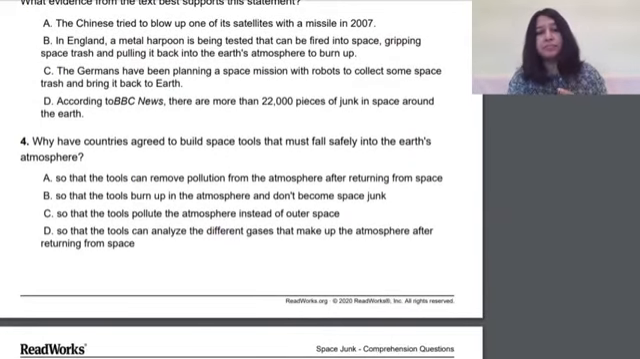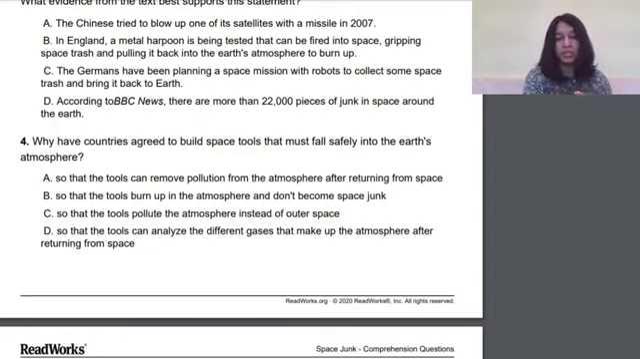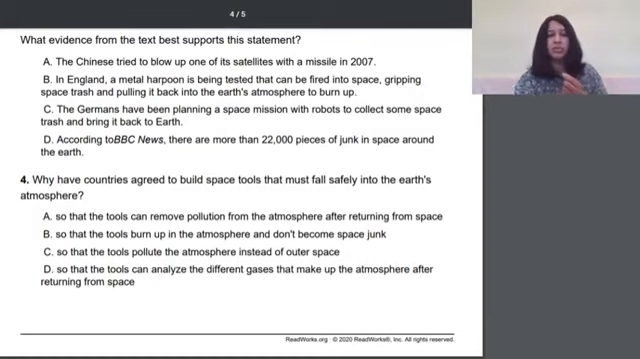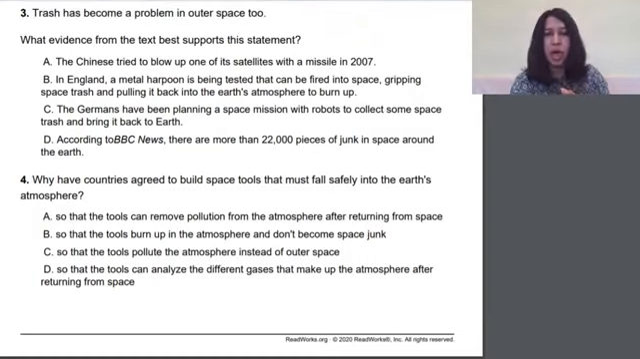Yes, I found that. So that the tools pollute the atmosphere instead of outer space. This again, pollution, I did not find anywhere that instead of outer space it should pollute the atmosphere. So that the tools can analyze the different gases that make up the atmosphere after returning from space. Again, this is something that I did not find in the passage. So we will be looking at B, so that the tools burn up in the atmosphere and don't become space junk.